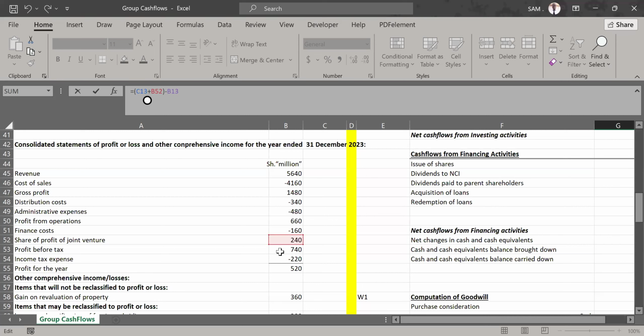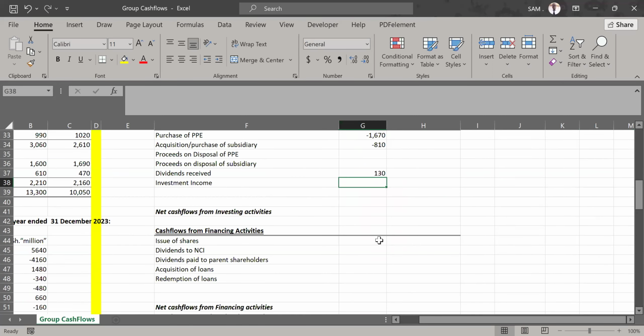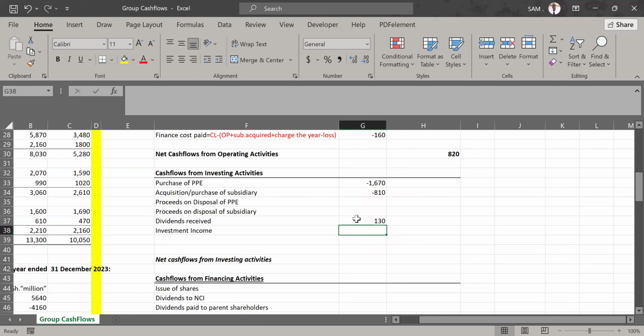Now we compare with what we actually have at the end of the year. We are following the trend of opening, adjust, compare with closing. Opening amount, the adjustment here is the share which we received, which would increase our opening. We compare with closing. And there we have a dividend received of 130.